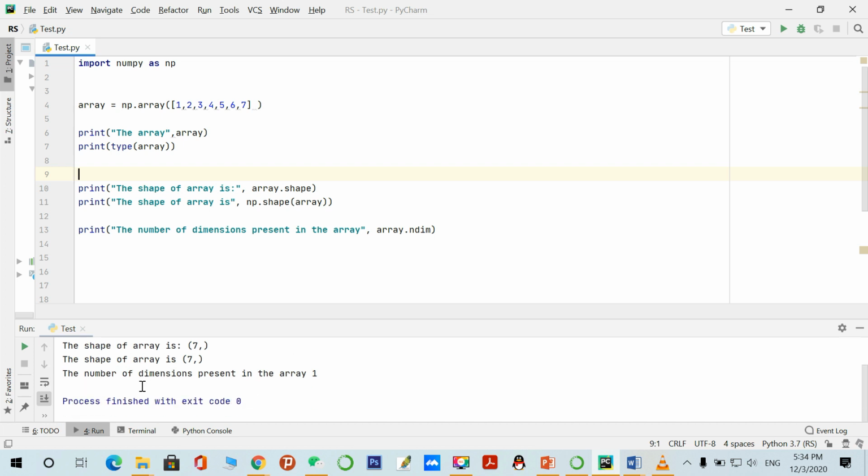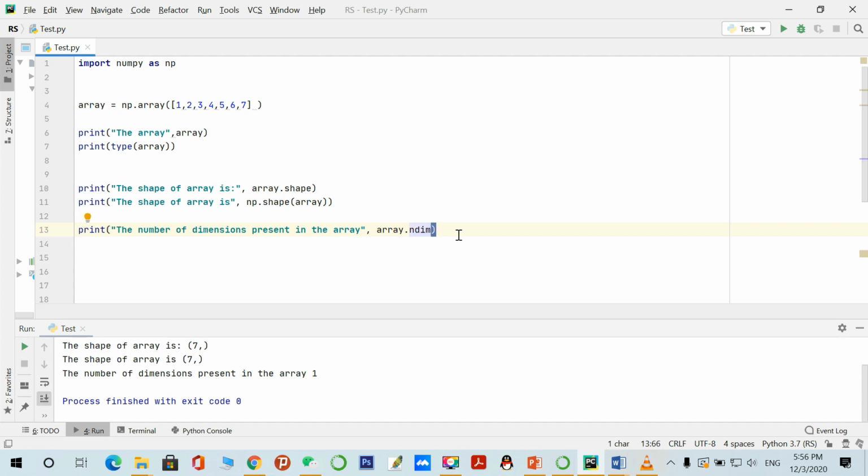So here you can see the number of dimensions present in this array is only 1, because I already told you that the dimension is actually a tuple, how many tuples are present in this array. So there is only one tuple, that's why this variable returns the value 1. You can say tuple as a row, so it's the same. So I hope you got this idea about shape and number of dimensions. Next we will learn other things related to the NumPy library.